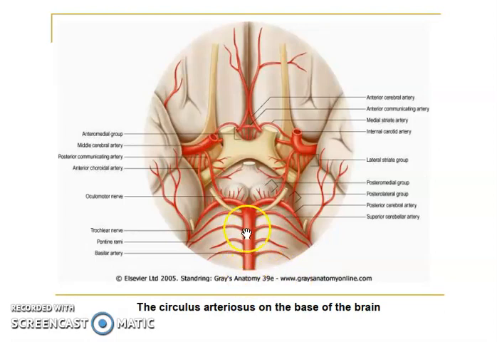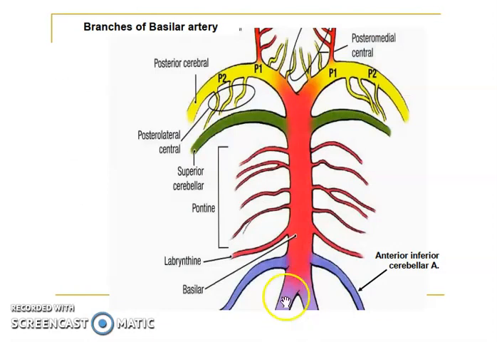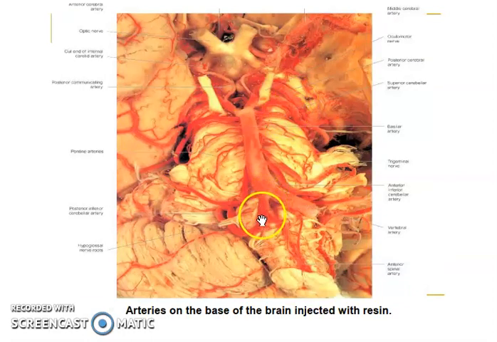So the basilar artery is formed from the union of the two vertebral arteries, which is seen here, uniting at the lower border of the pons, and it ascends in the basilar sulcus on the ventral aspect of the pons in the cisterna pontis and terminates at the upper border of the pons. So in this diagram we can very nicely see the vertebral arteries joining to form the basilar artery, from the lower border of the pons to the upper border of the pons.